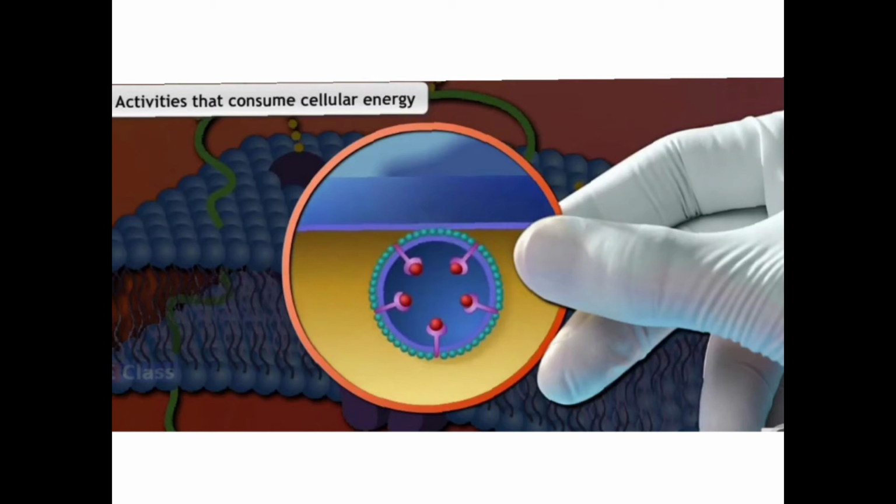If you want to gulp or engulf food and other substances from the environment, that requires energy, and that process is endocytosis.